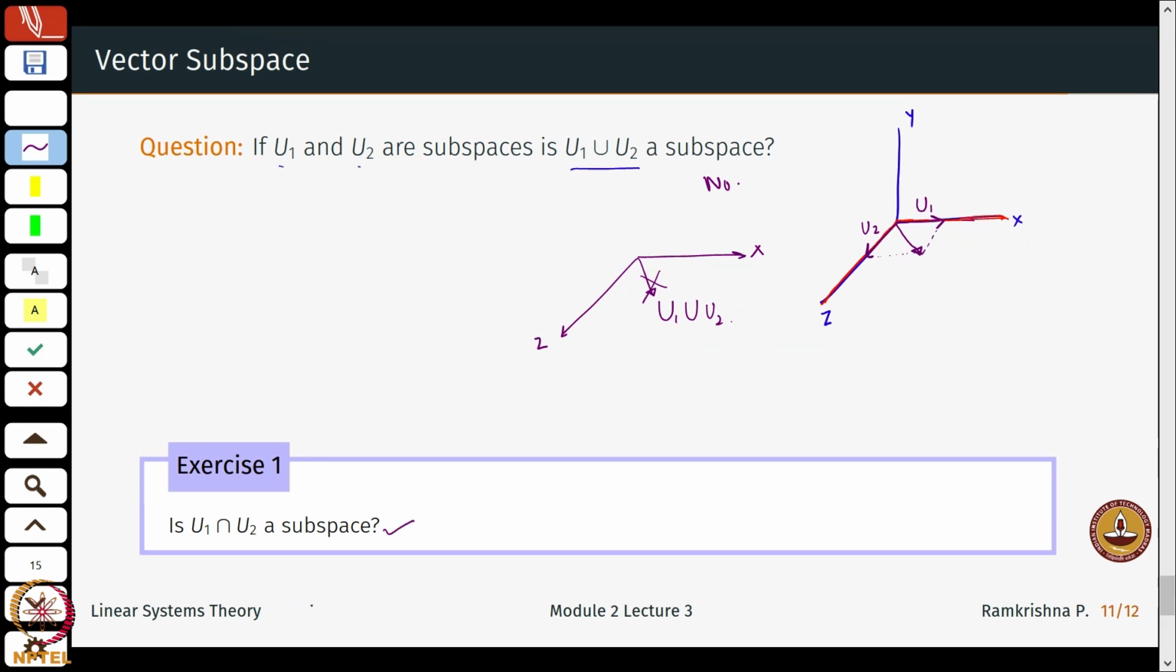Is U1 intersection U2 a subspace? These are little interesting things that you can work out by yourself, and these properties will be more than useful in the coming parts of the course.